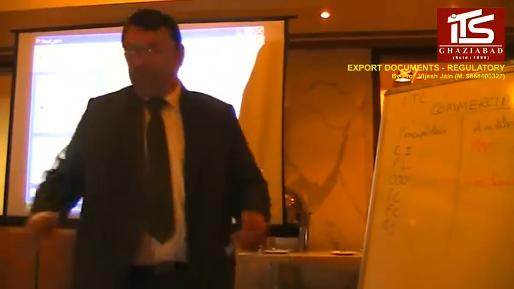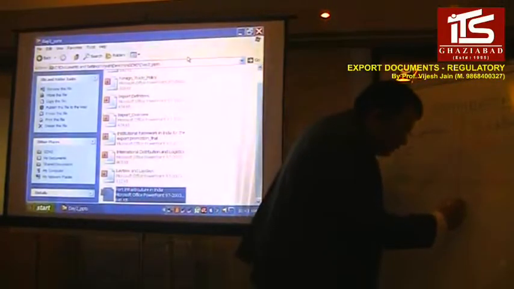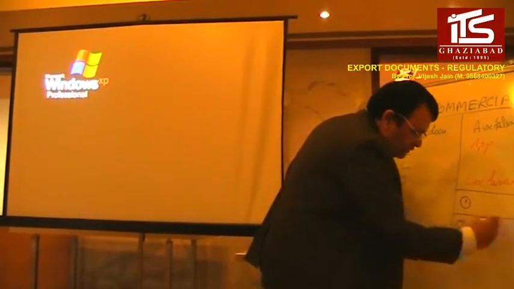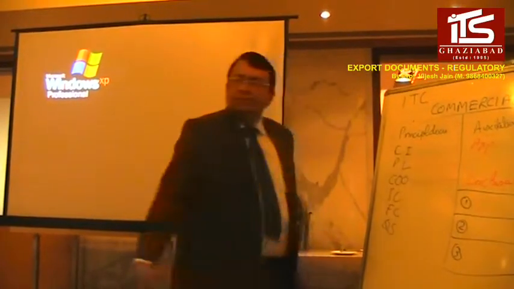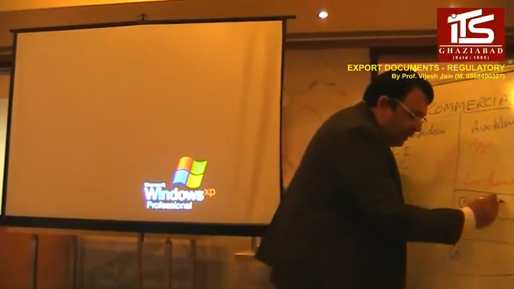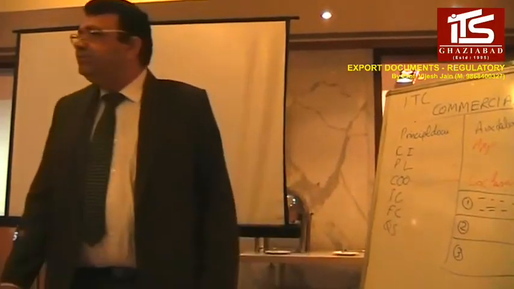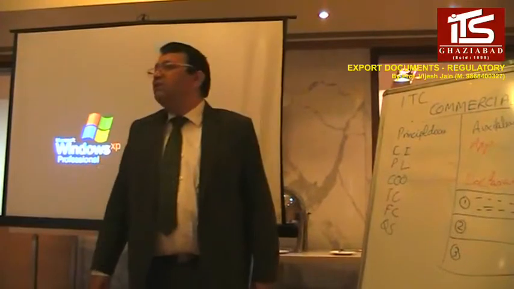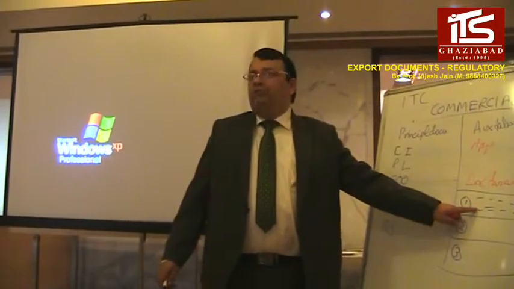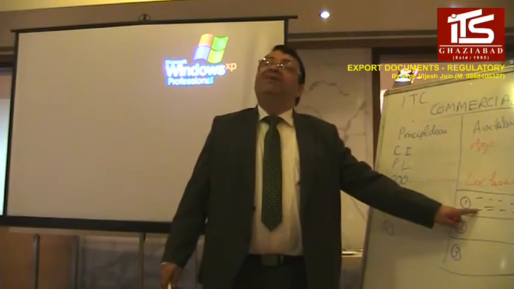It has got 3 sections. This form has got 3 sections: Section 1, Section 2, Section 3. In Section 1, if you fill this part, you are declaring that this shipment is going from a factory under rebate. Now what is the meaning of under rebate? Under rebate means, okay, I am giving the excise duty, no problem. I am giving the excise duty. But I would claim rebate later.